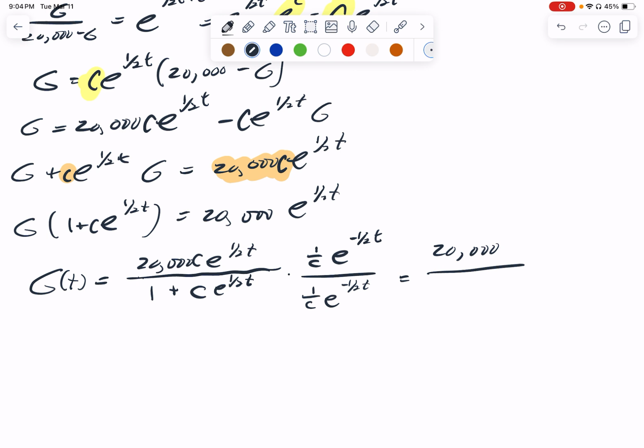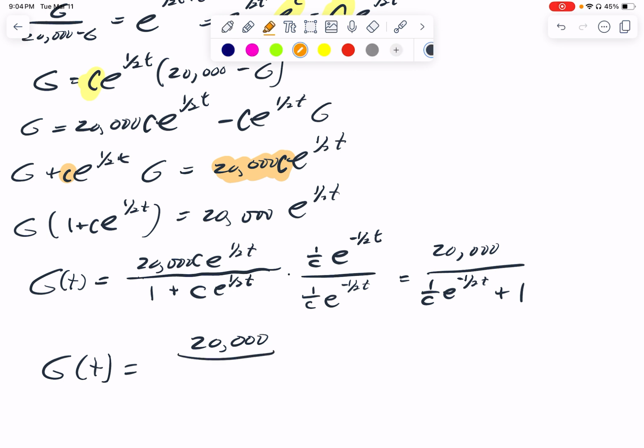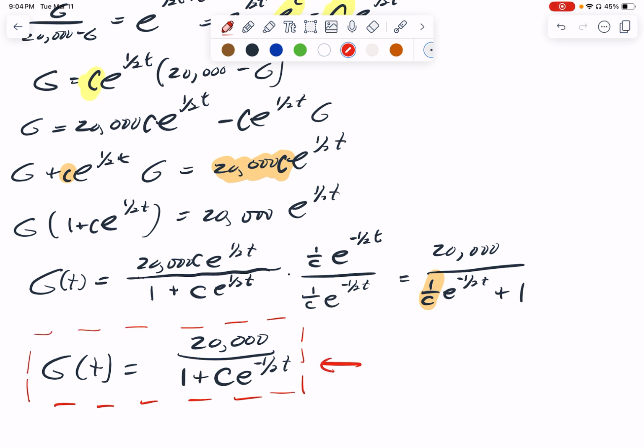And then down in the denominator, I would have 1 over c e to the negative 1/2 t plus 1. And now we'll notice there's only one constant. So I'll rename that as c. I'm also going to switch the order in the denominator. So this is our general solution. It took a lot of steps. My hope is this form of the equation looks familiar to you.